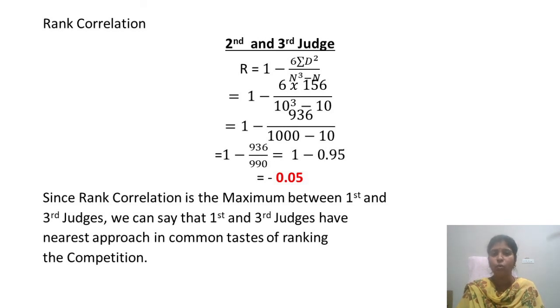Since the rank correlation is maximum between the first and third judge, we can say that the first and third judges have the nearest approach in common taste of the rank.